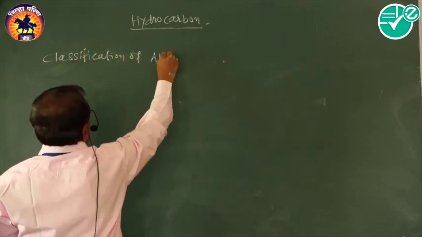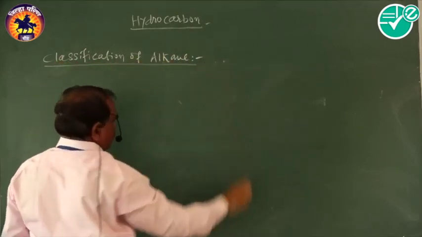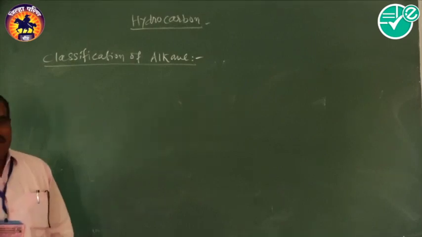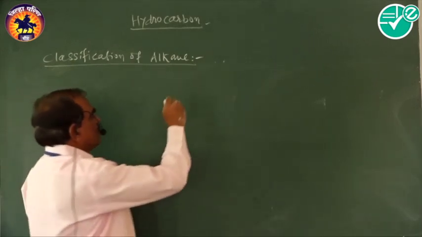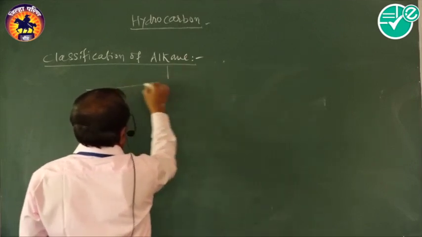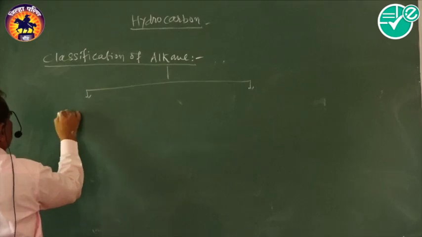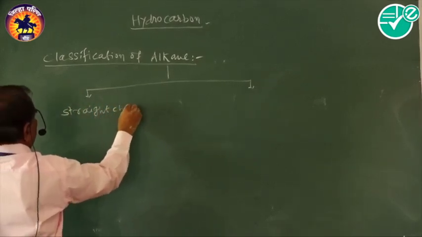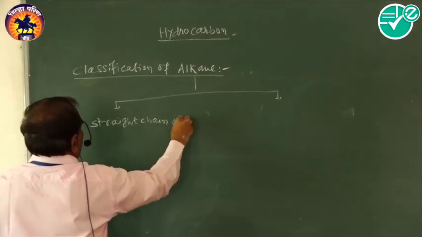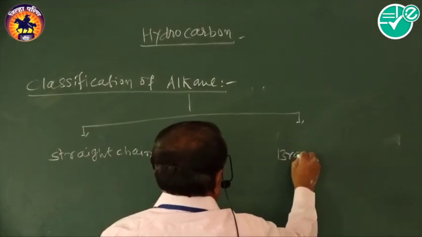Classification of alkanes. Alkanes are of two types. First is straight chain alkanes, and second one is branched chain alkanes.